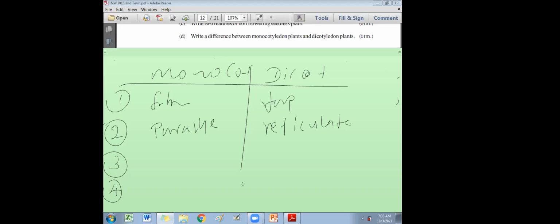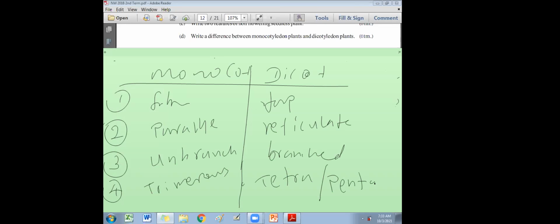Then you can write the trunk, monocot unbranched, dicot branched. In addition, if you take the flowers, monocot flower petals are trimerous flowers. For dicot you can write tetramerous or pentamerous flowers. That means flower parts of the petals are 5 or multiples of 5, or 4.